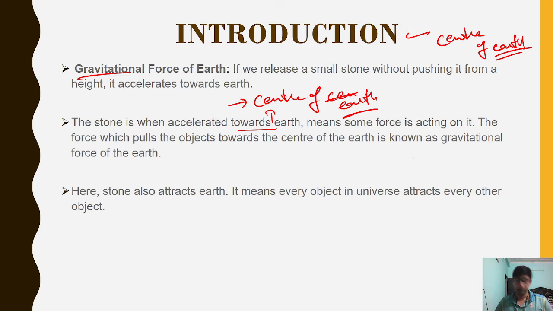Okay, even now I am applying force on this laptop, this pen also. I am attracting this laptop, but why is this laptop not coming toward me, or why am I not attracted toward this laptop? Because the mass of me and this laptop is very low in comparison. Why are we attracted toward the earth only, and not toward each other? The reason is the mass of the earth is too huge that it will attract us.